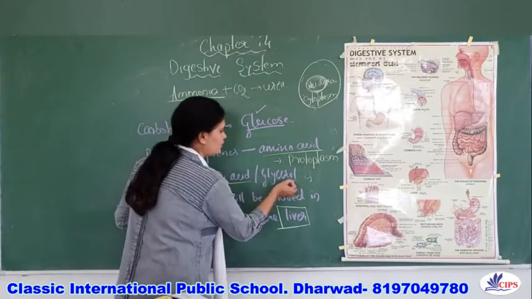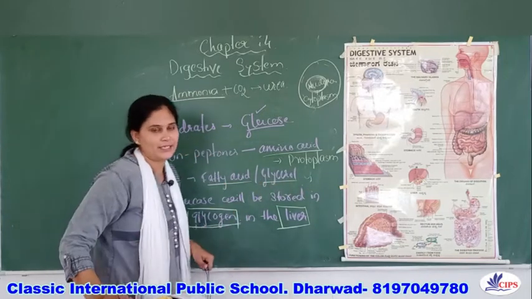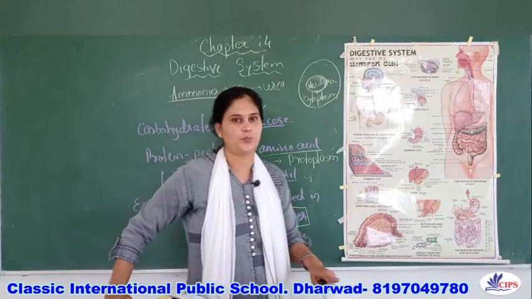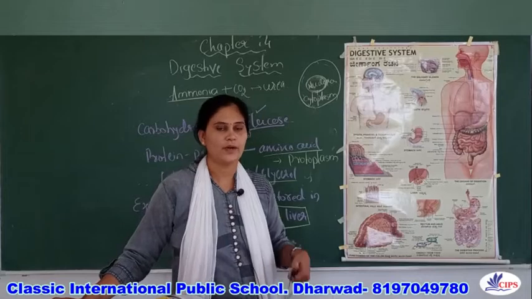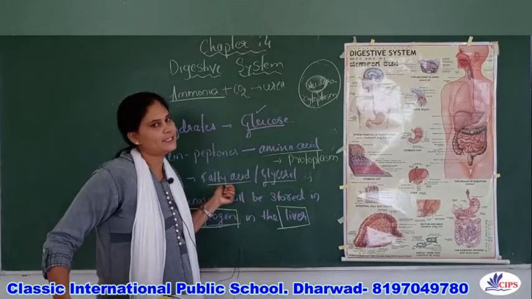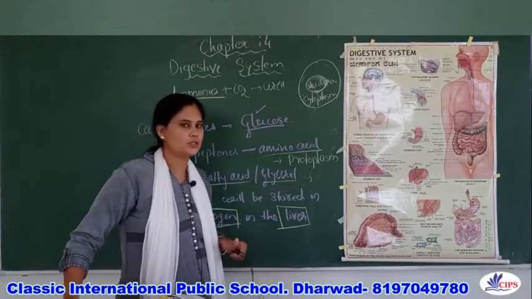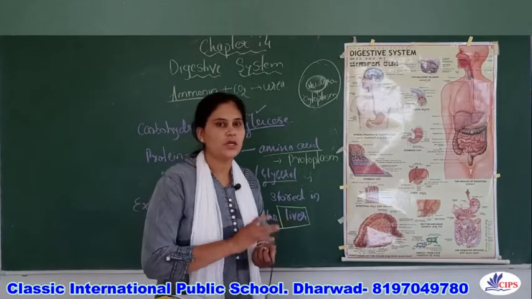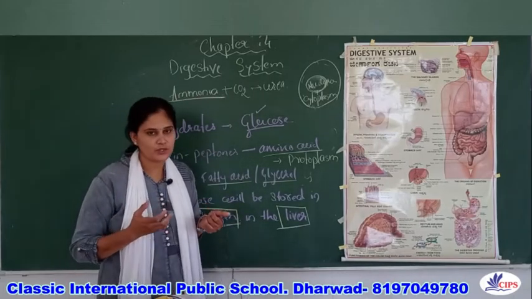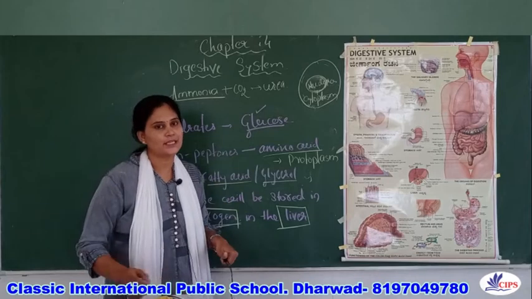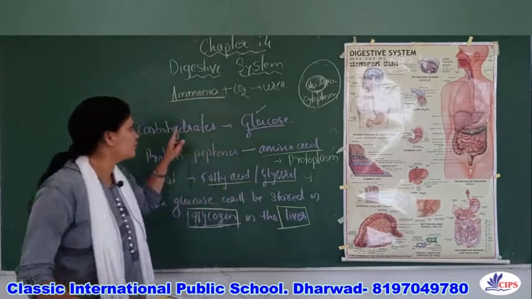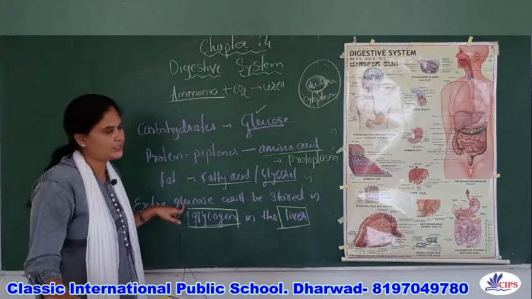And the excess of the fatty acids, right? So these fat or the fatty acid will be stored in the adipose tissue. So what is adipose tissue? The excess of the fats or the fatty acid forms the adipose tissue, and this adipose tissue is a shock absorber. It acts as a shock absorber, and it protects the vital organs of the body, right? So this will happen after the digestion.